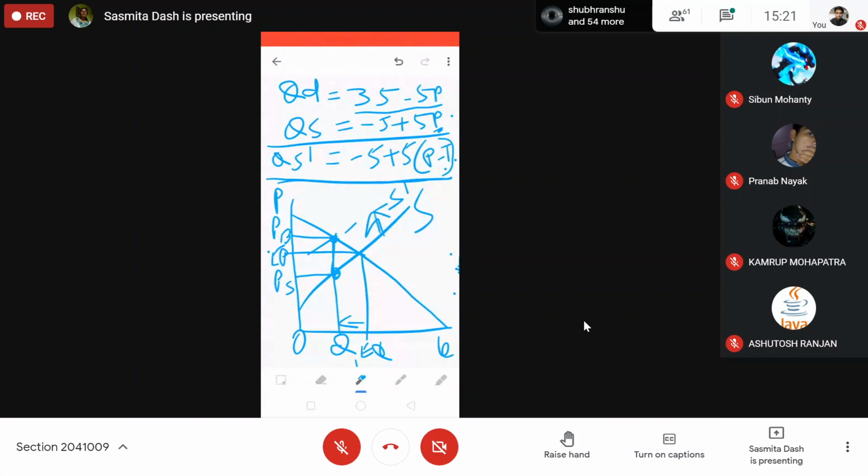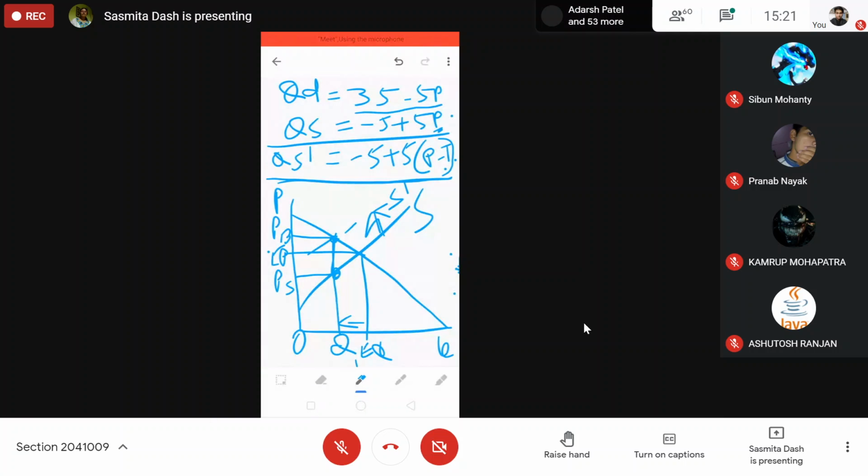So you will get a new supply curve which is leftward of the original supply curve, because supply will fall as the price increases and that tax goes to the government.